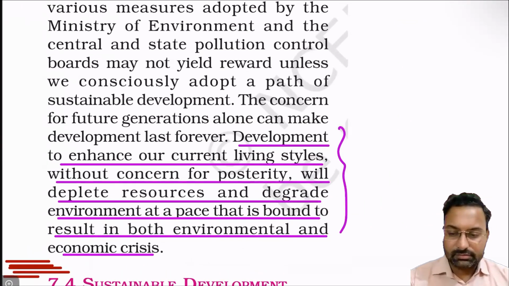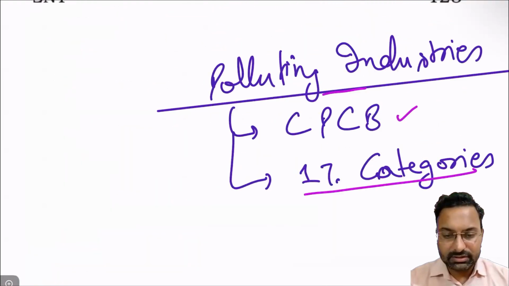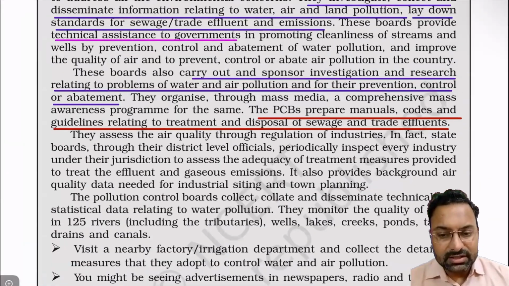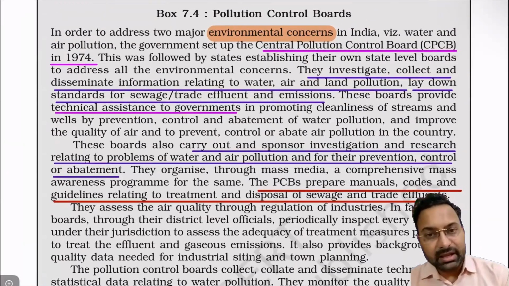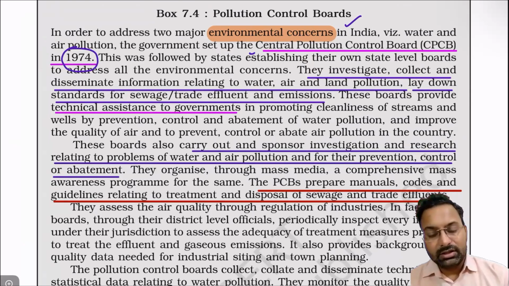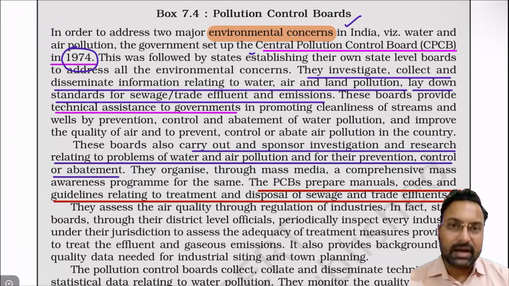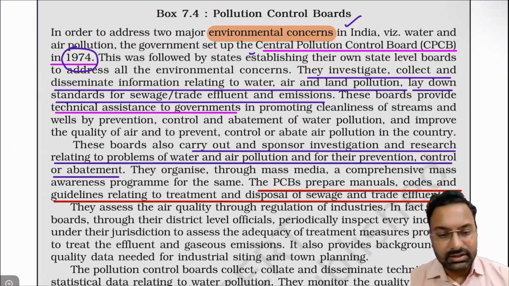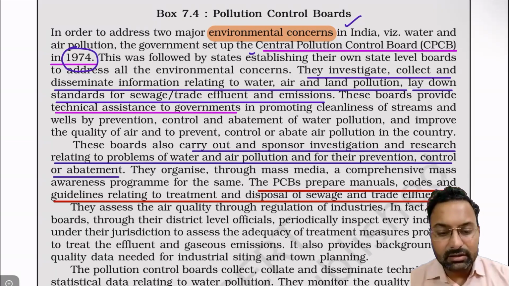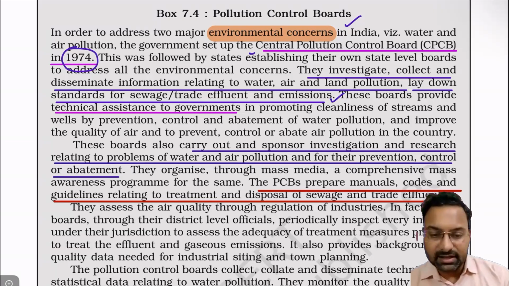Let's see this a bit later, but let's do this box that we have left behind. So environmental concerns are there because of air pollution in India, right? The Central Pollution Control Board (CPCB), which was established in 1974, is a body the government established because of the rising air pollution. These pollution control boards can be at the central level or the state level. They investigate and collect information related to water, air, land pollution, etc. So they can cover every pollution, right?